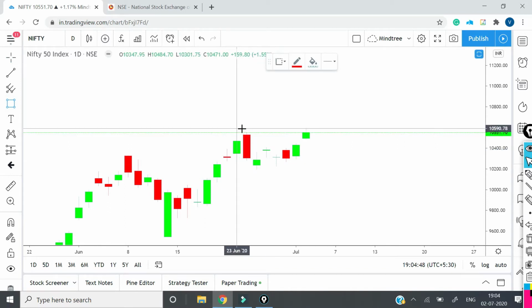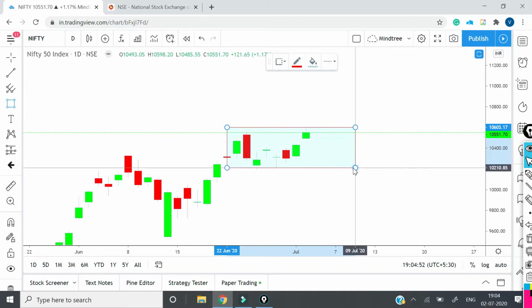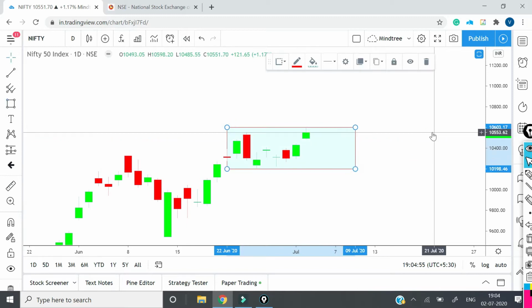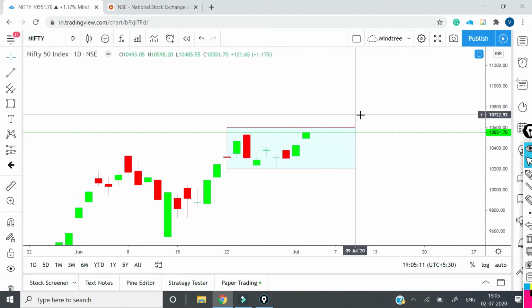Now if you see the Nifty range today, for 4-5 days this is a range. Nifty has actually been moving for 1, 2, 3, 4, 5, 6, 7, 8 days. So in 8 days Nifty is in a complete range, from 10,200 to 10,600. This is very visible to everyone.